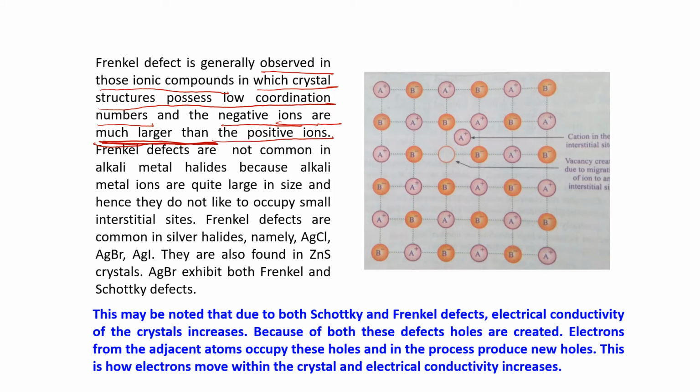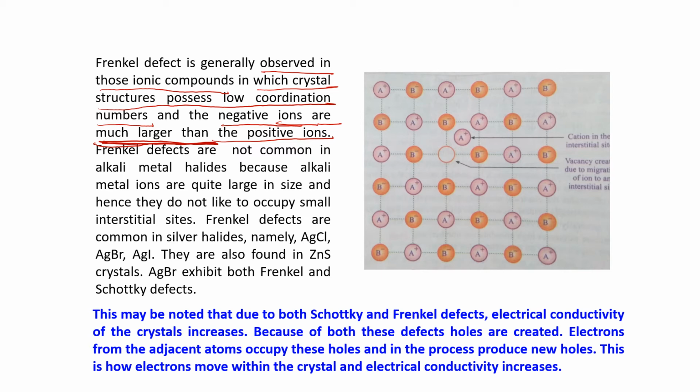In Schottky defects, there was not much difference between the positive and the negative ion, as in NaCl. But in Frenkel defect, the negative ions are much larger than the positive ion. The cations here are very small in size.